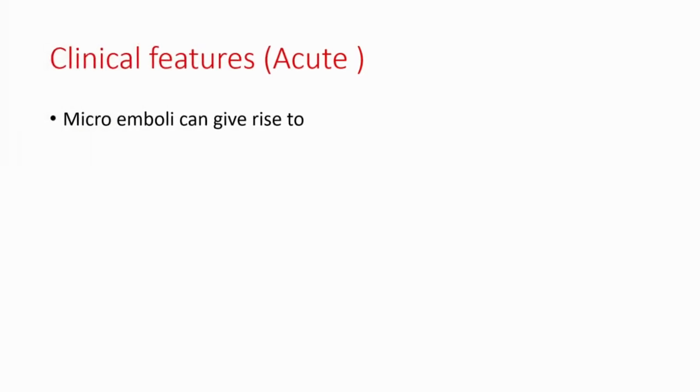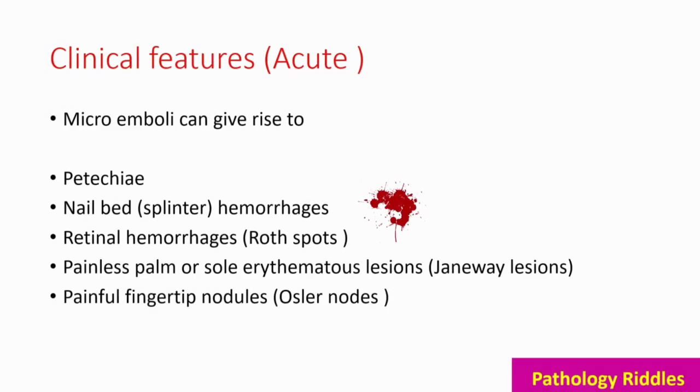These microemboli can give rise to petechiae and nail bed hemorrhages, also called splinter hemorrhages. Retinal hemorrhages called Roth spots, painless palm or sole erythematous lesion called Janeway lesions, painful fingertip nodules called Osler nodes.